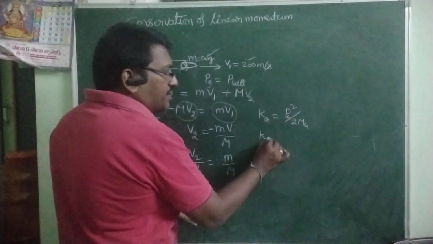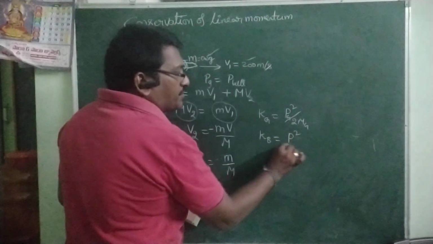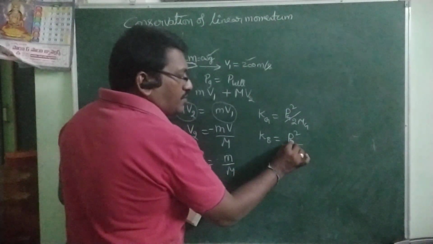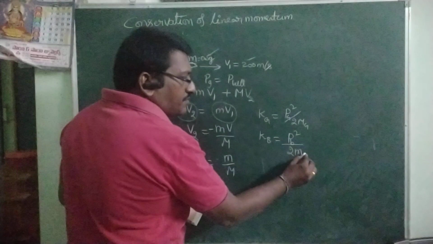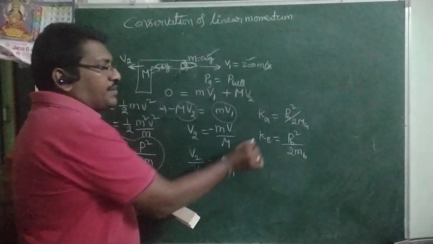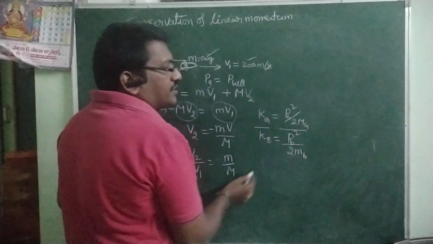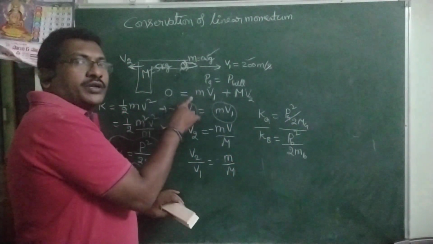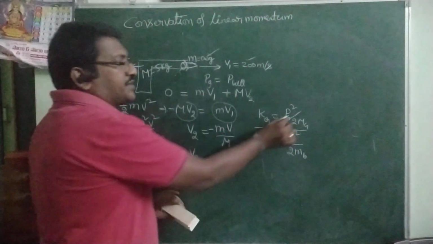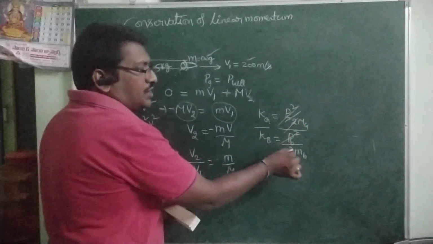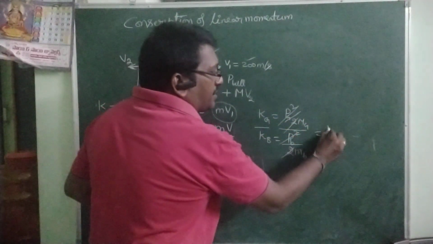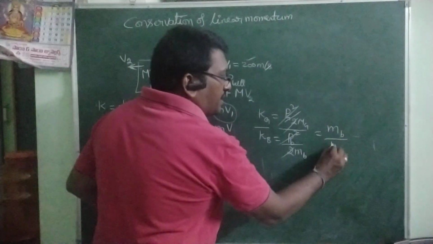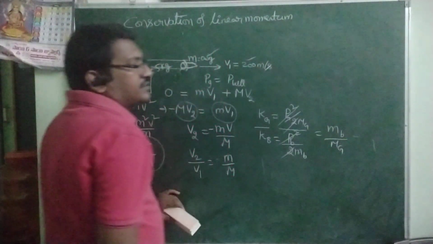Kinetic energy of the bullet is equal to p square by 2m. Momentum of the bullet, mass of the bullet. I am asking the ratio. Here both have the same momentum. In this case, momentum of the gun and momentum of the bullet are the same. That's why they get cancelled. And here 2 also cancels. From that what you get here? Mass of the bullet by mass of the gun.